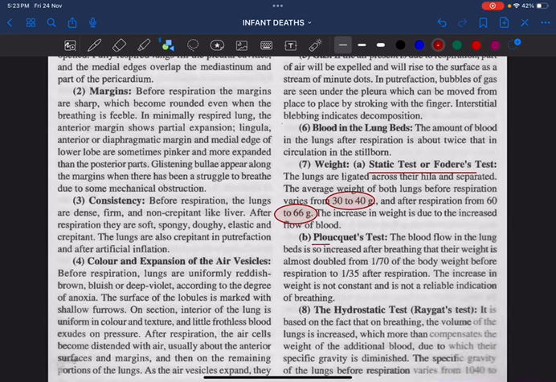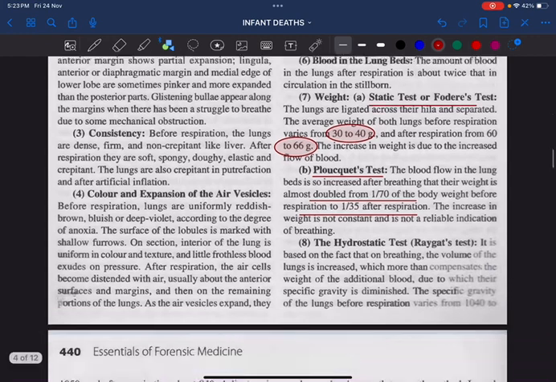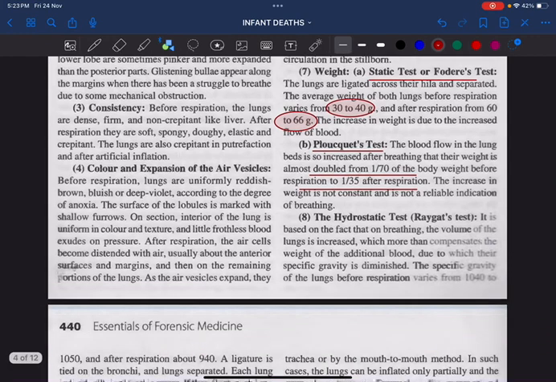The second test is called Ploucquet's test. That means after respiration is initiated, blood flow in the lung is increased, and the weight will be doubled from 1 by 70 to 1 by 35. Before respiration, it is 1 by 70 of the body weight, and after respiration, it is 1 by 35 of the body weight. And we have a very important test, that is called the hydrostatic test, also called